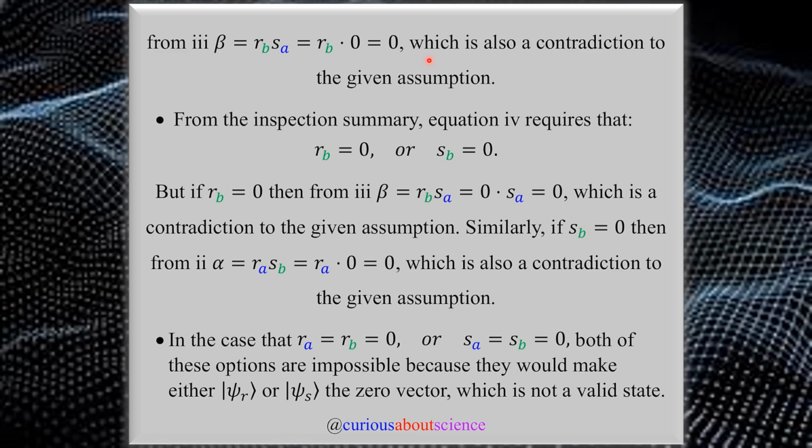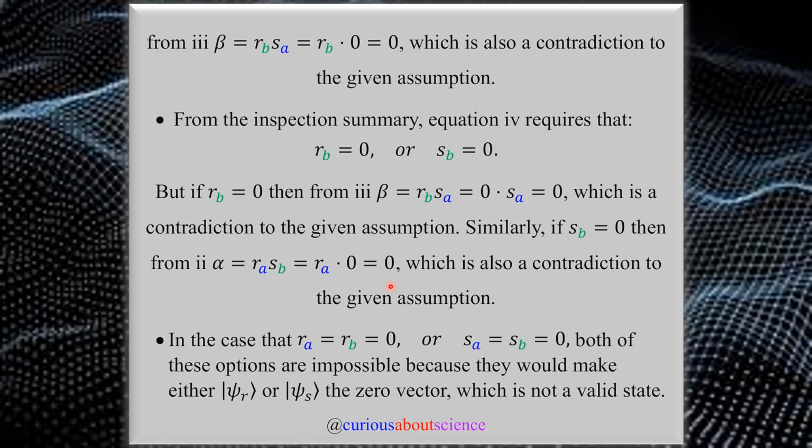This is also a contradiction to the given assumption. So neither of these can possibly be a solution. Similarly, for equation 4 out of the inspection table, RB equals 0 or SB equals 0. One of the two has to be the truth there. But if RB equals 0, then we see that beta once again finds its way to 0, contradiction. If SB equals 0, then the alpha term finds its way to 0 from substitution again, once again a contradiction.